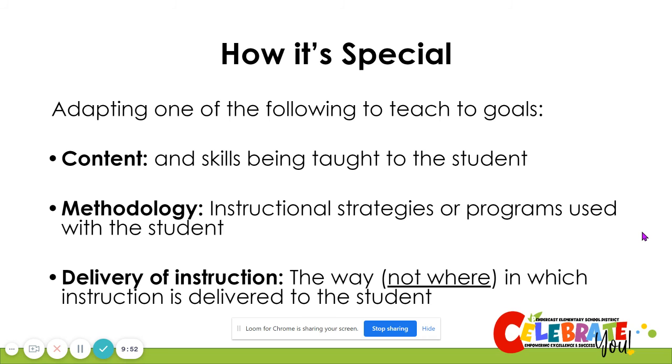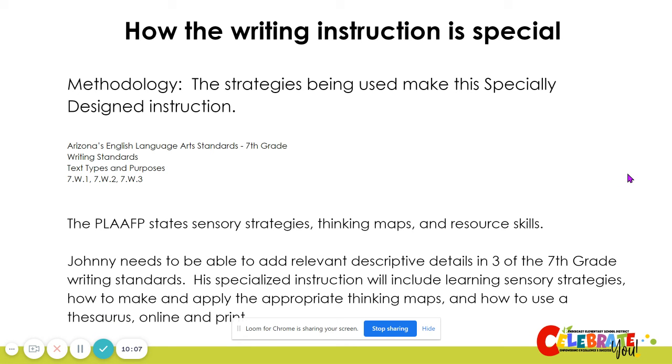Remember, we must consider how this instruction is special. We do that by adapting content, methodology, and/or delivery of instruction, one or more of these areas. In this case, the methodology is being adapted. There are strategies being used to make this specially designed instruction in the area of reading.